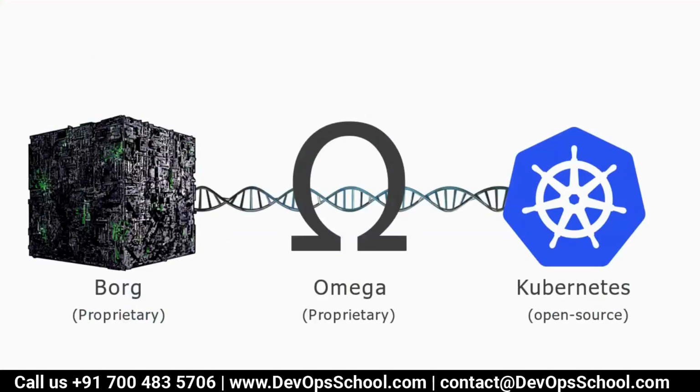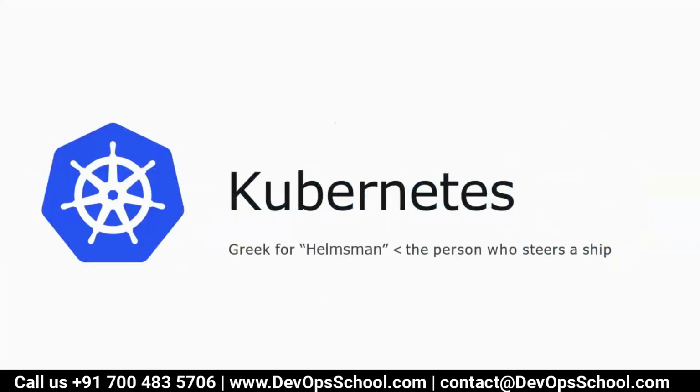And so Kubernetes has similar capability. That's why we think the DNA is matching with Borg and Omega, because Kubernetes is also from Google, and Borg and Omega are also Google proprietary products. So you can imagine the capability of Kubernetes, what you can do with Kubernetes.